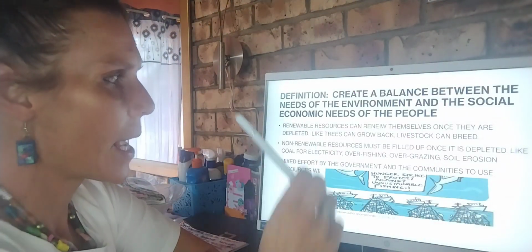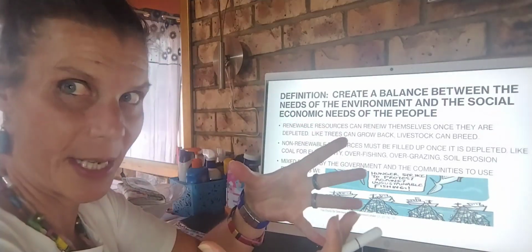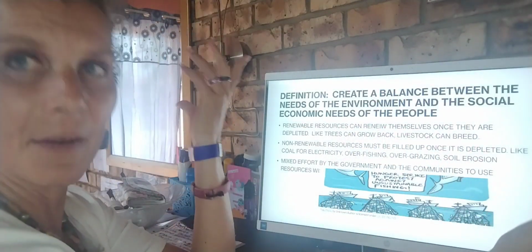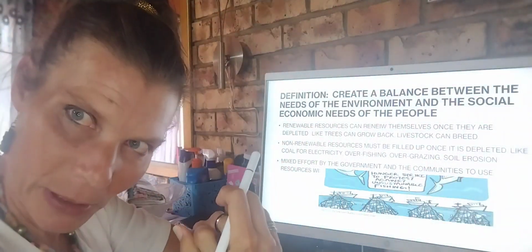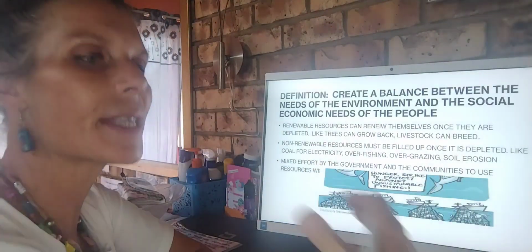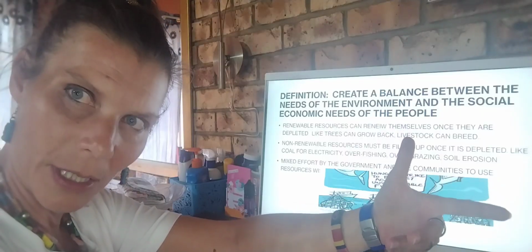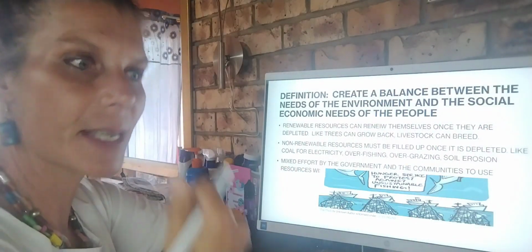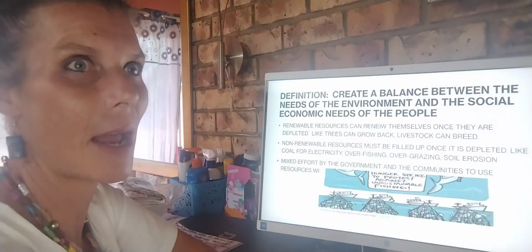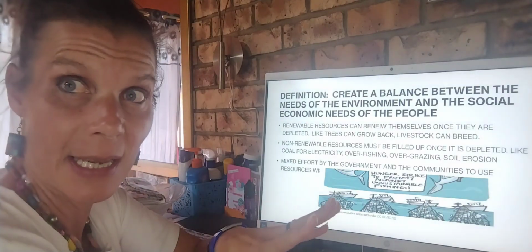Okay, so to be able to sustain a country's resources, it's a mixed effort between the environment, the government and the people. So the government needs to put decisions and methods in place to educate the community and the people to use resources sustainably. The government needs to supply things like solar power and wind power, which we will see in a minute, all right?